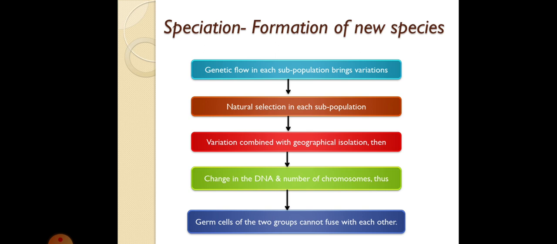These variations are naturally selected in a population, and together with a geographical barrier, DNA changes and the number of chromosomes changes. As a result, the organisms cannot interbreed, and thus new species are formed. Clear? So this is how speciation takes place.